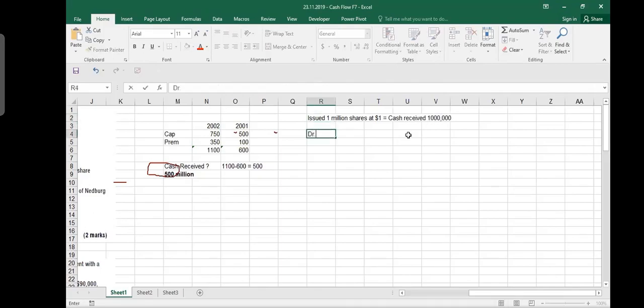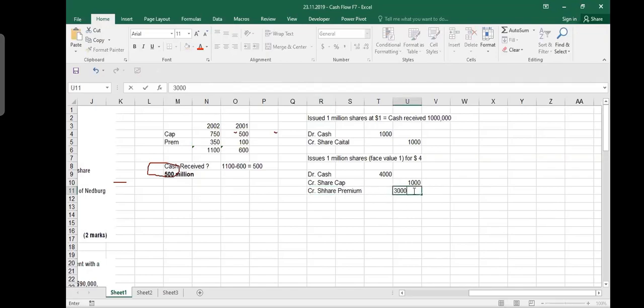So you will say debit cash, credit share capital, 1 million here, 1 million here. Then you issued 1 million shares, face value $1, for $4. So you are issuing shares at a premium, because face value is $1 but you are selling it for $4. So $3 is premium. You say debit cash 4 million, and credit share capital 1 million, because in share capital you only take the face value amount. Any extra amount collected goes to the share premium account.